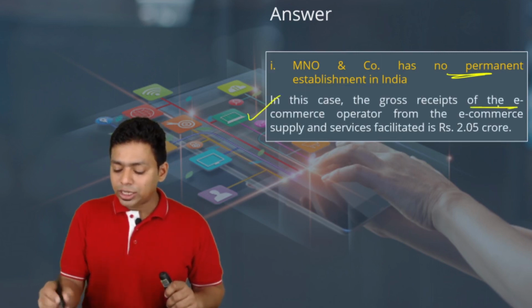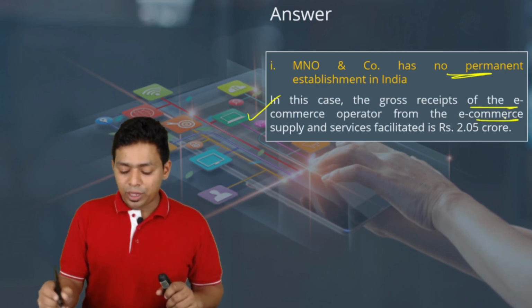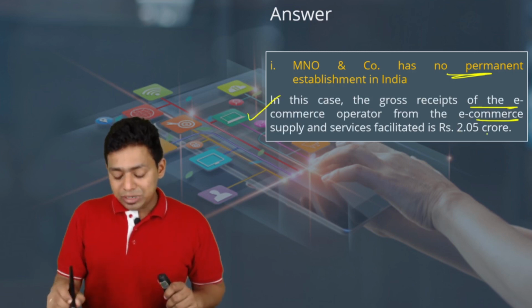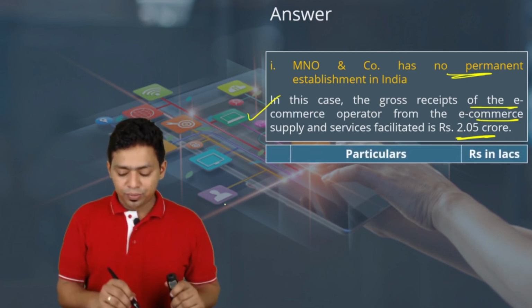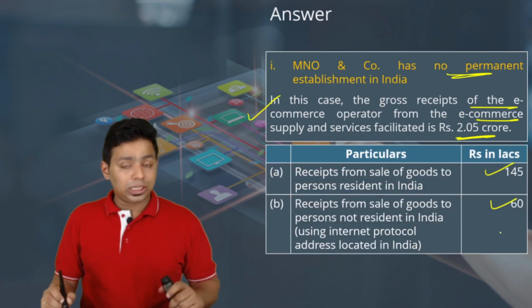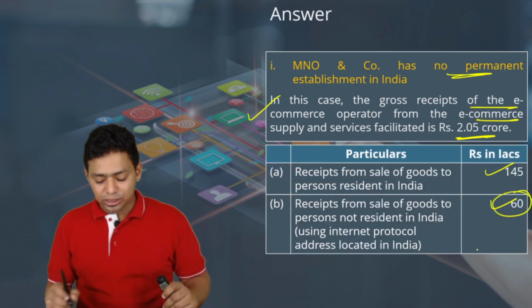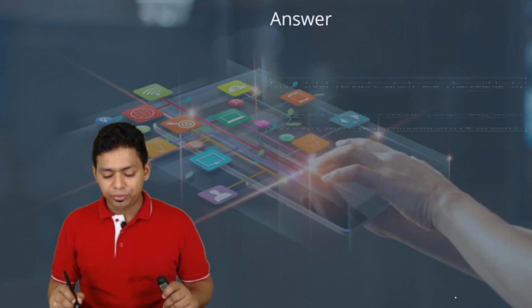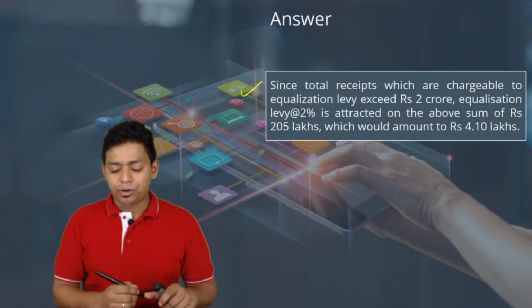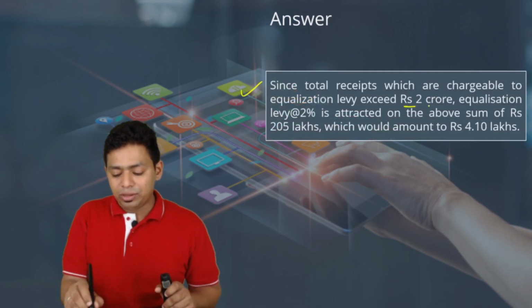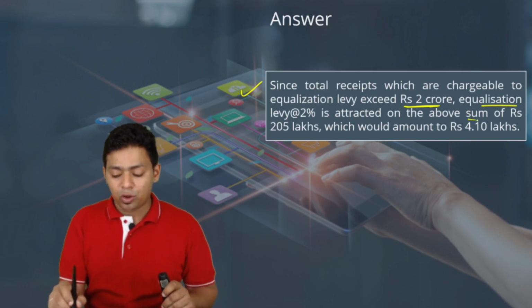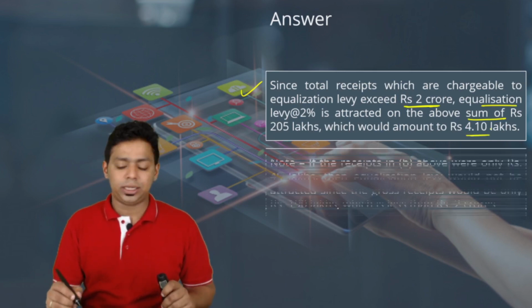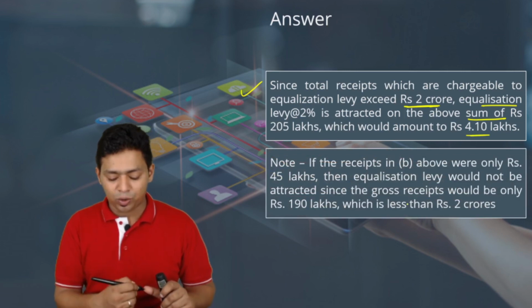In this case, the gross receipt of the e-commerce operator from the e-commerce supply and services facilitated is 2.05, that is 205 lakhs, 2.05 crore. 145 plus 60, not the total 99; only 60 we will consider. So total is 205. Since the total receipt which is chargeable to equalization levy exceeds 2 crore, equalization levy at the rate of 2% is attracted on the above sum, and that is 205 into 2%, that will be 4.1 lakhs. Obviously, it has to be paid quarterly.